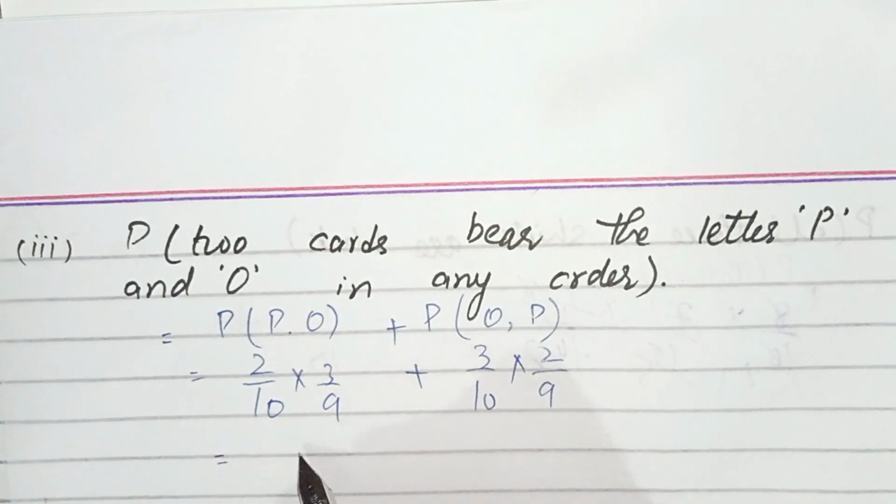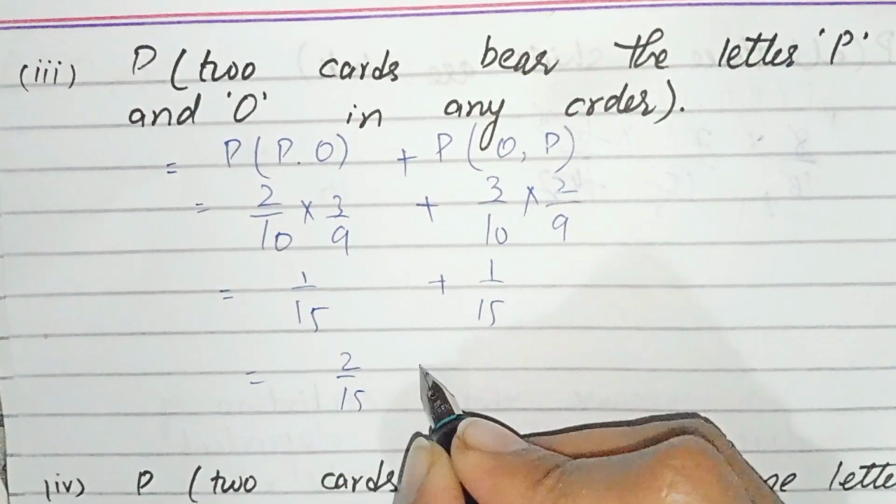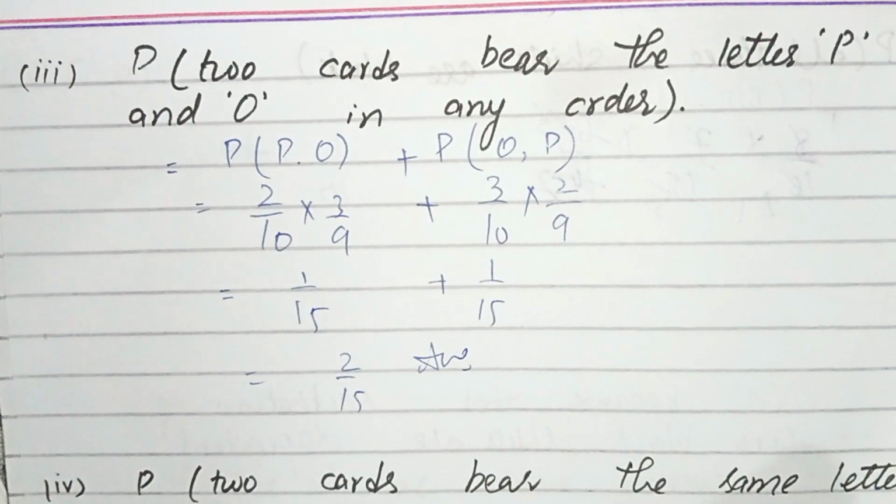By simplifying it we get 1 by 15 plus 1 by 15, and we get the answer 2 by 15. That is the probability the two cards bear the letters P and O in any order.